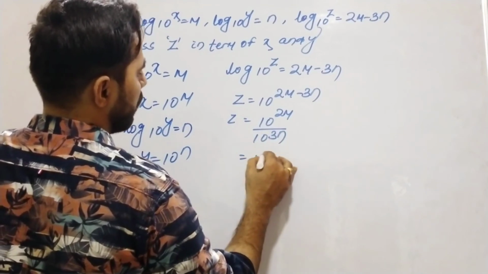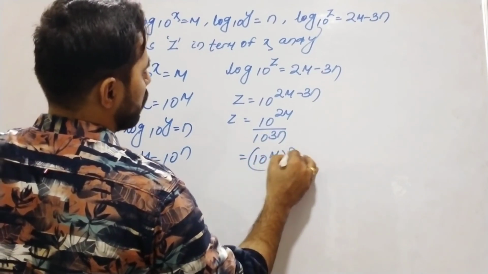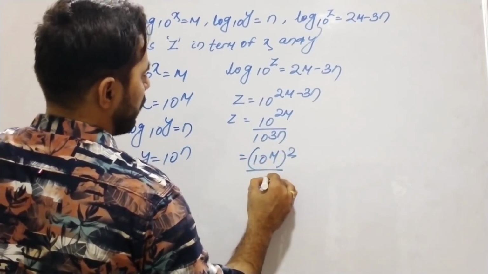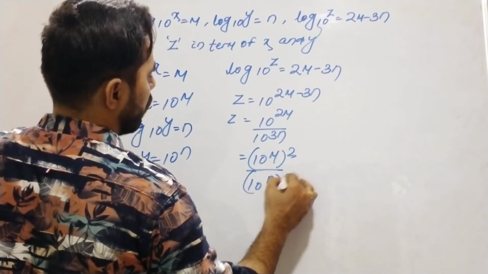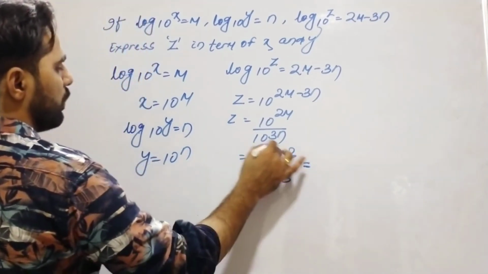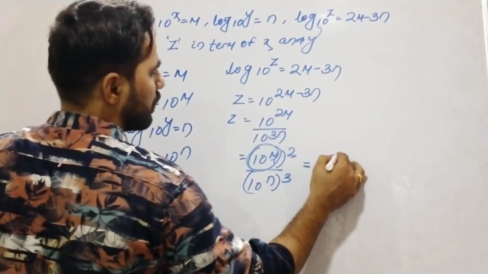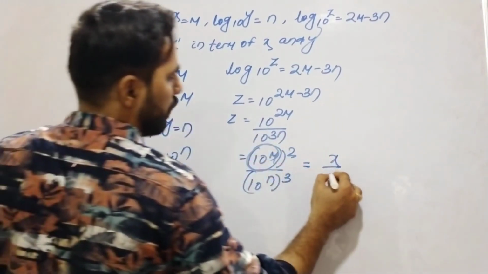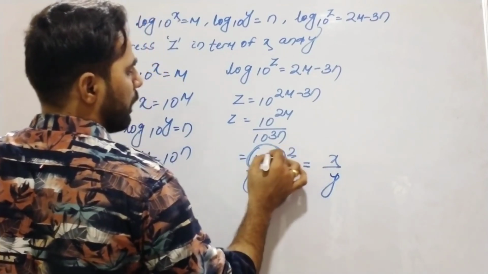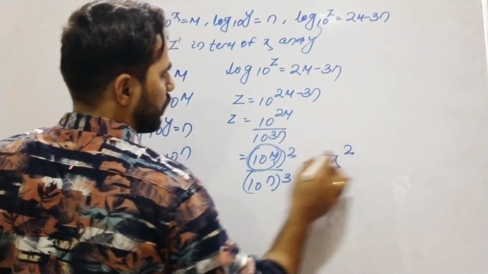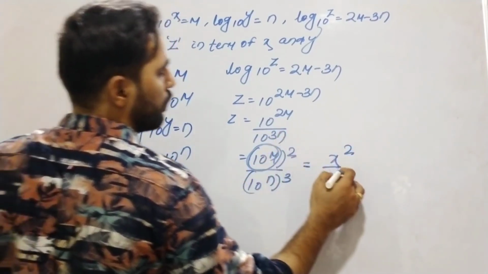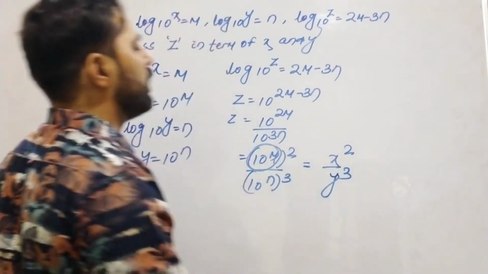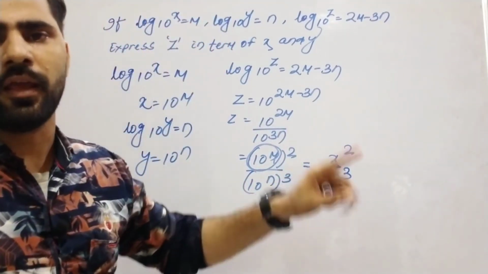That means (10 to the power m) squared divided by (10 to the power n) cubed. Look here, 10 to the power m means x, 10 to the power n means y. (10 to the power m) squared is x squared, (10 to the power n) cubed is y cubed. So the value is x squared divided by y cubed.